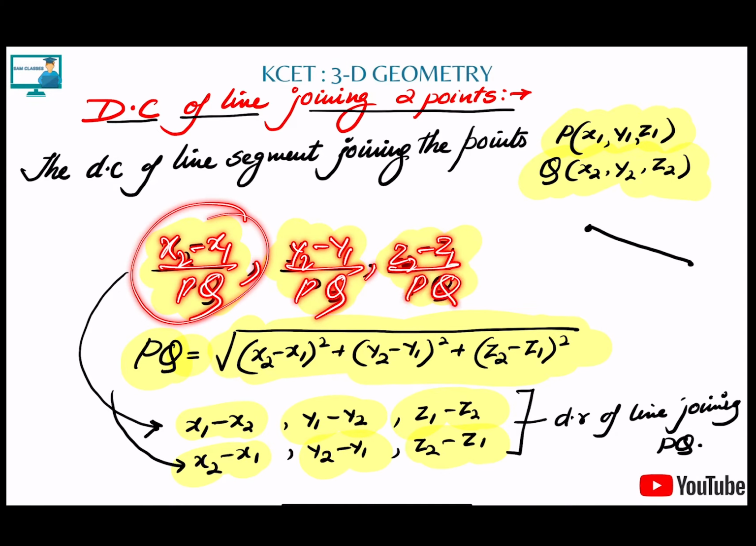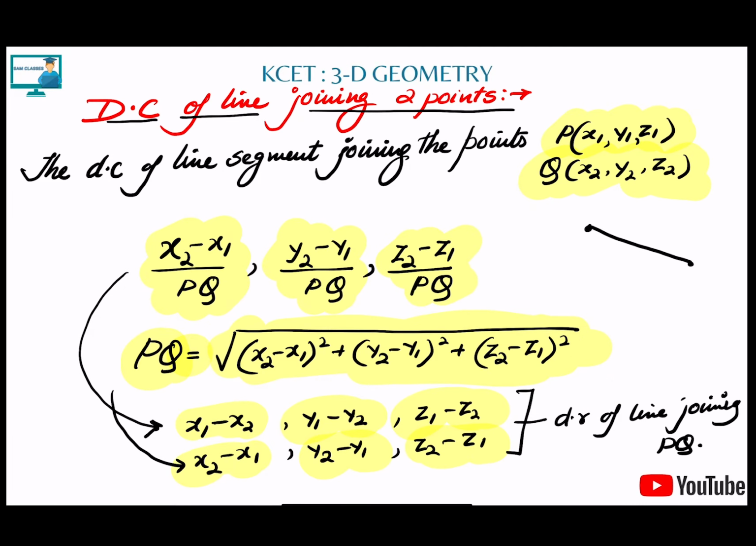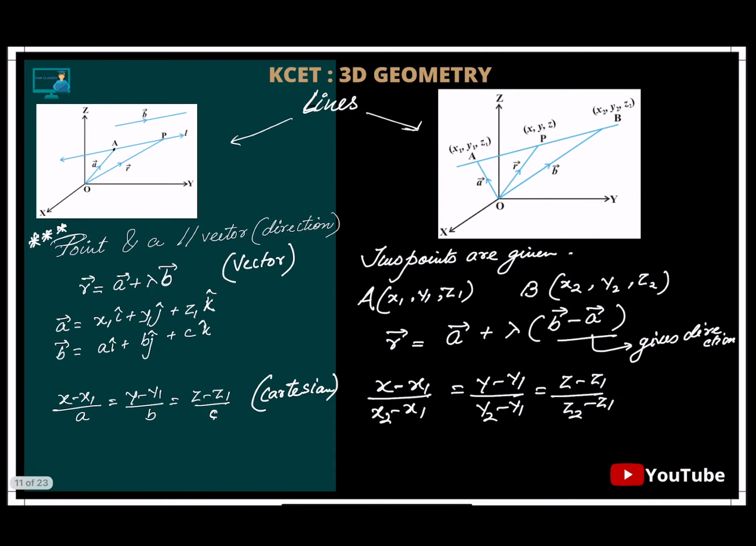Now you'll ask, sir, what about the magnitude? Magnitude, very simple. Root under of what? Just the distance formula: x2 minus x1 whole square, plus y2 minus y1 whole square, plus z2 minus z1 whole square. That's it. Clear? So direction ratios, either it can be x1 minus x2 or it can be x2 minus x1. Don't get too confused. Same thing.